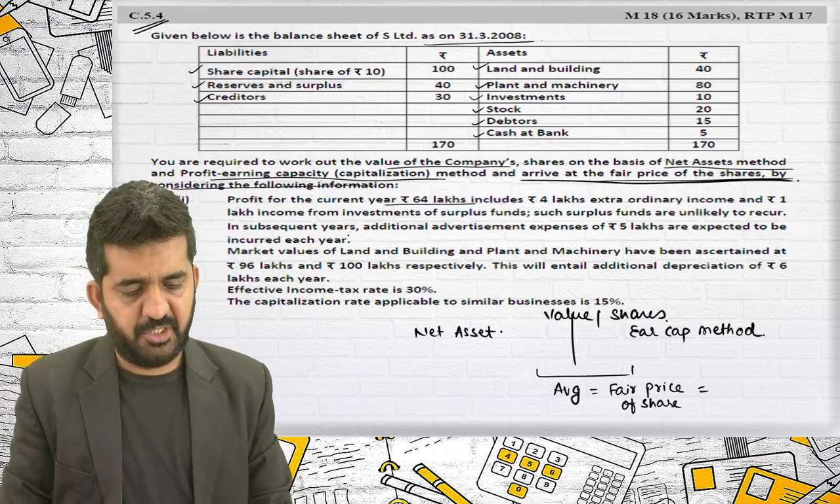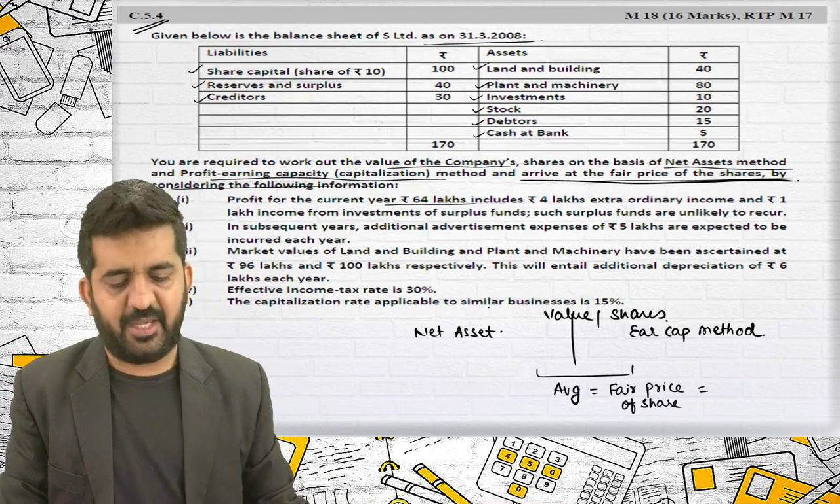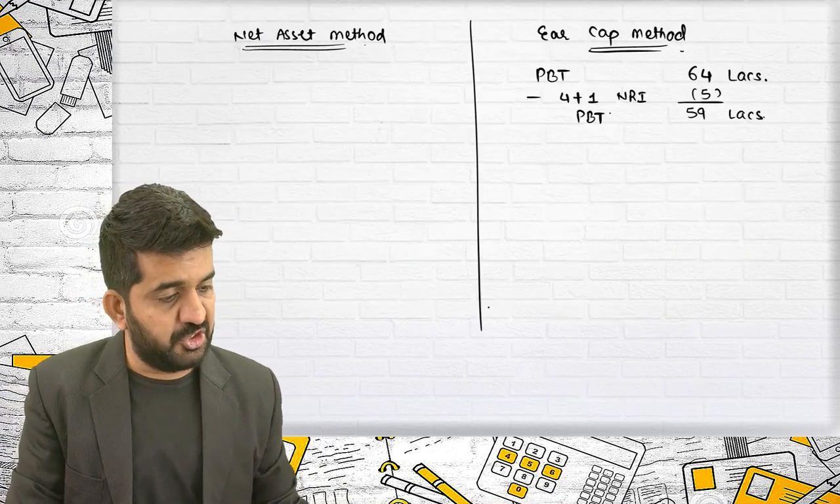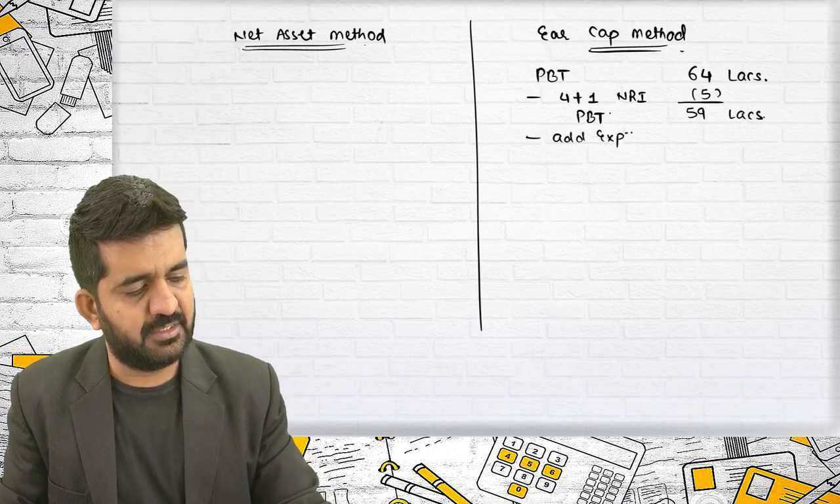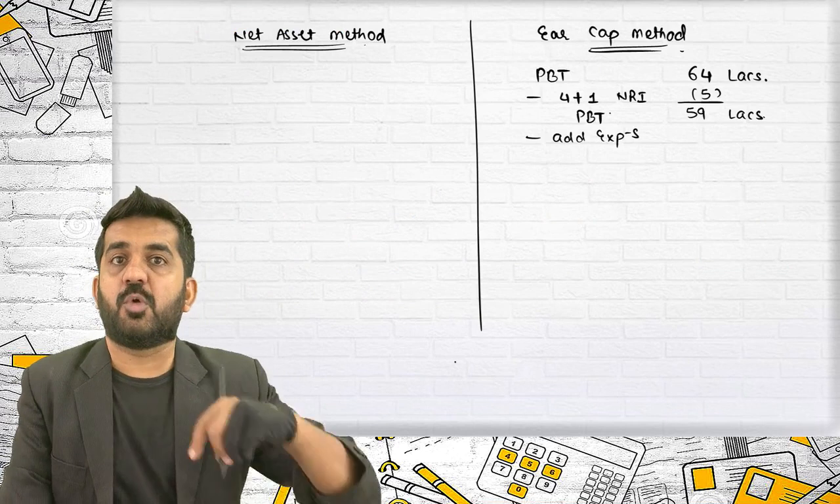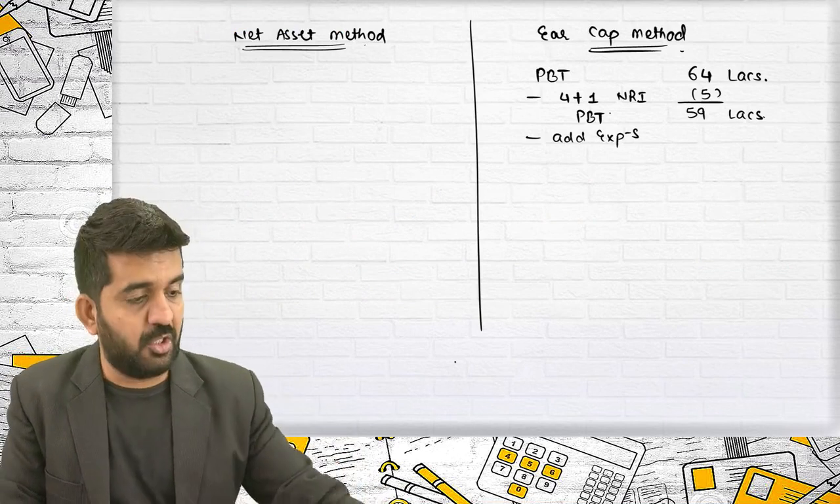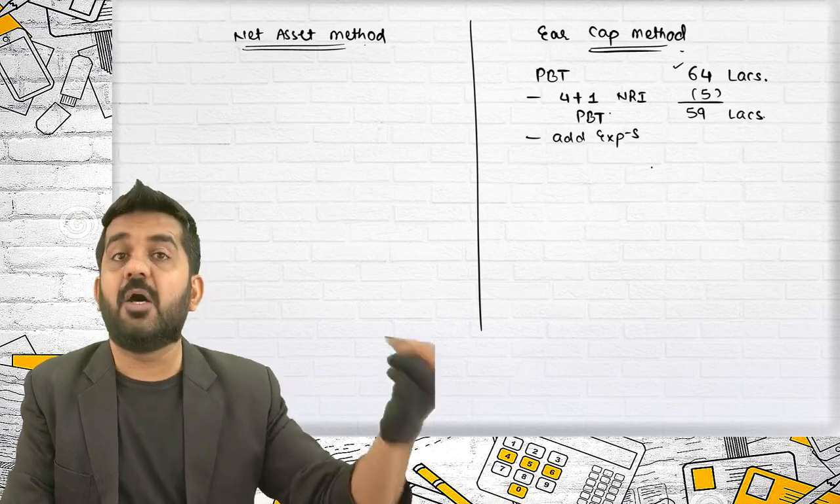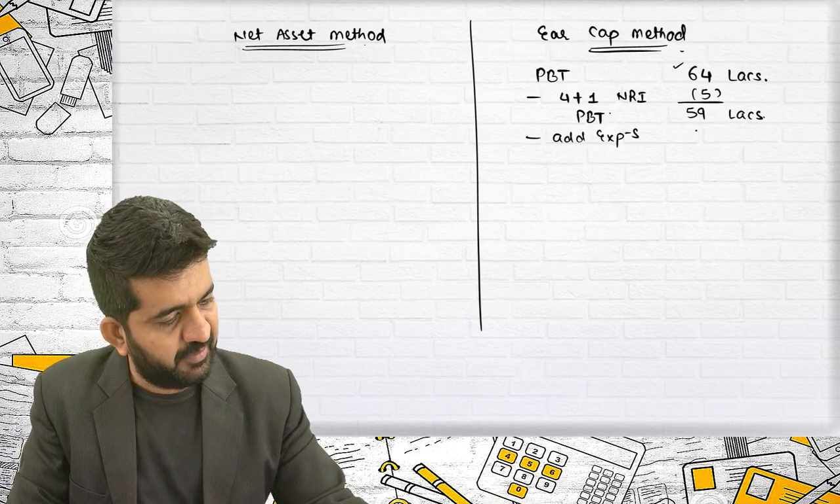In subsequent years, additional advertisement expenses of 5 lakhs are expected to incur each year. So additional expenses, this income is not going to recur, so I have subtracted it. This expenditure is going to be incurred. It was not included in this figure, but now it is going to be incurred. So I am deducting it again, rupees 5 lakhs.